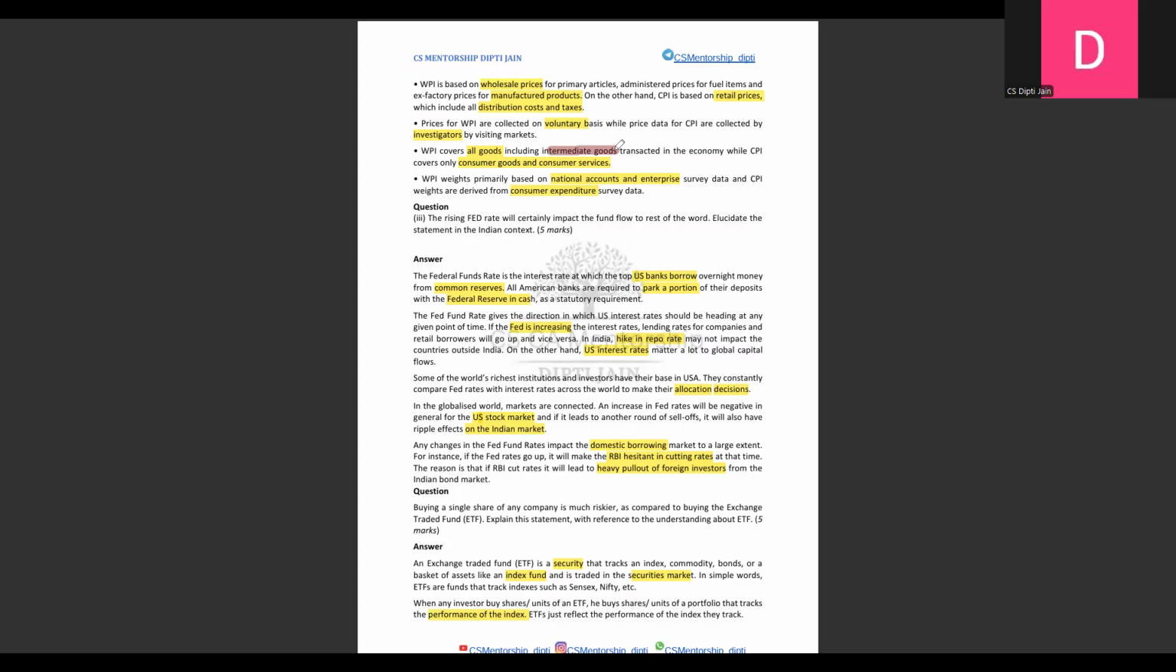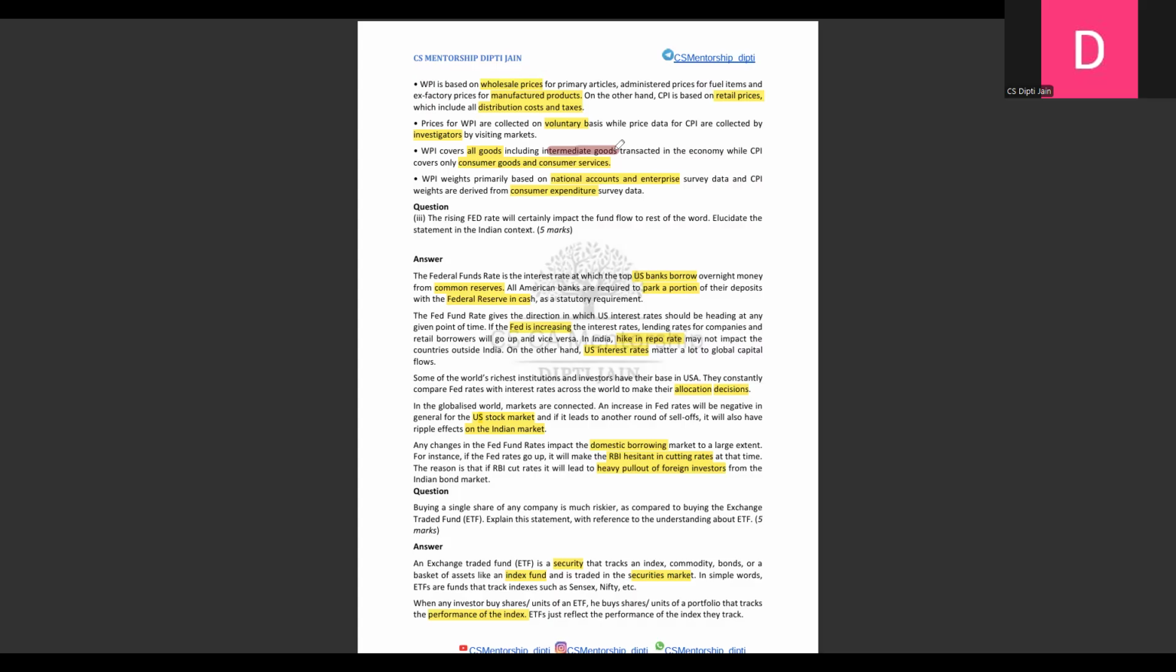Second, the fund rate gives the direction in which the US interest rate moves. In India we call it the repo rate, according to which our interest rates change. But if you talk about the US, it is the Fed rate. So this is the second point you can mention. On the other hand, US interest rates matter a lot to global capital flows, while the repo rate does not affect others except India. This is how you have to compare the Indian market with the foreign market while writing your answer.